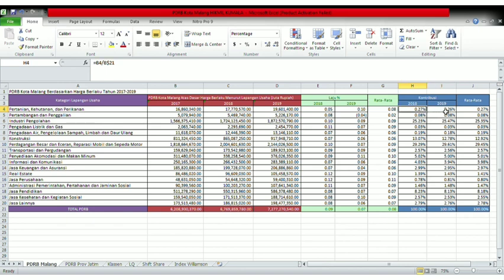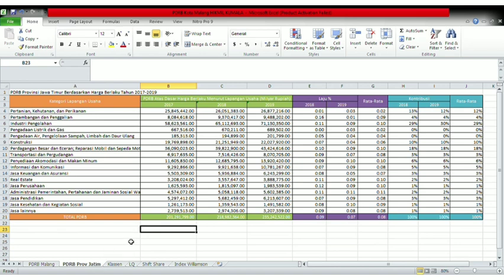After we process the GDRP data of Malang City, what we did next was processing the data of East Java Province. In processing data in East Java Province, this is the same as the process in processing data on the GDRP of Malang City.